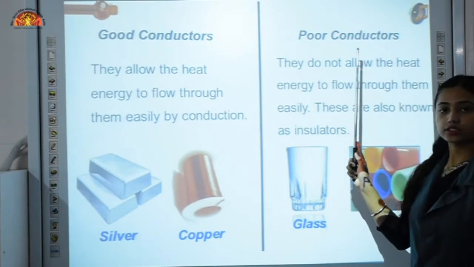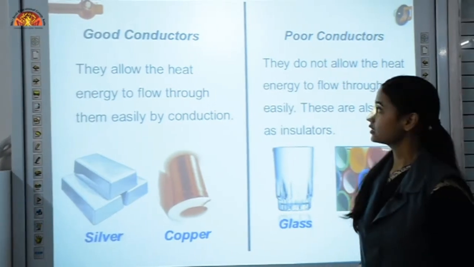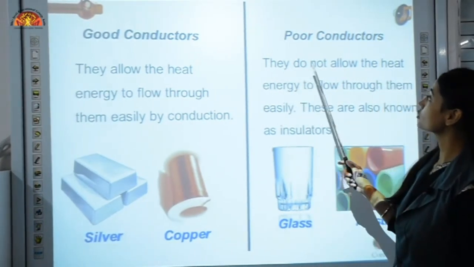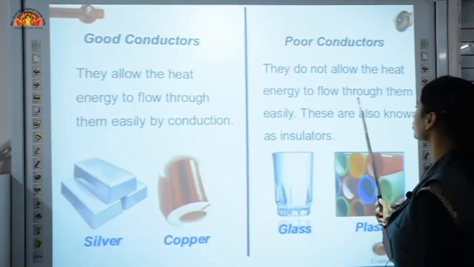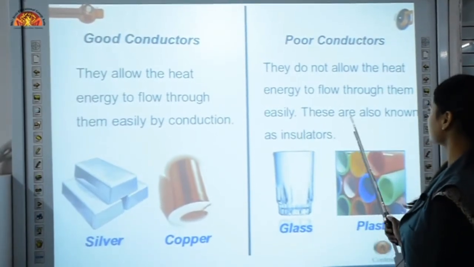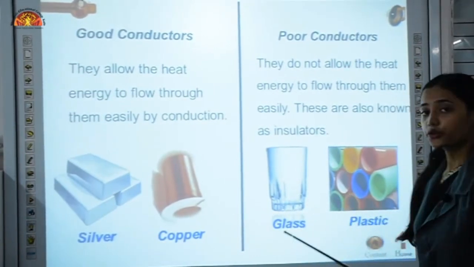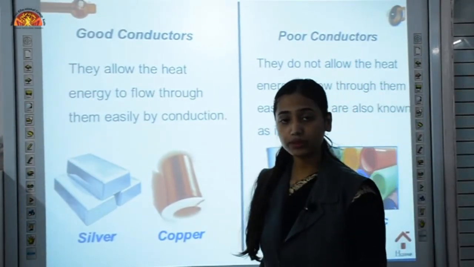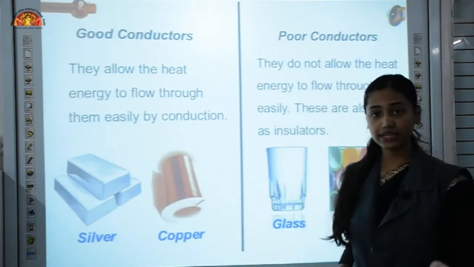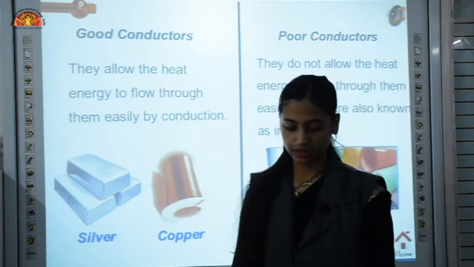Whereas poor conductors, or we say insulators, are the substances which do not allow the heat energy to flow through them easily, and these are also known as insulators. Example, glass, plastic. You cannot perform that activity by using the plastic scale, which we performed earlier.